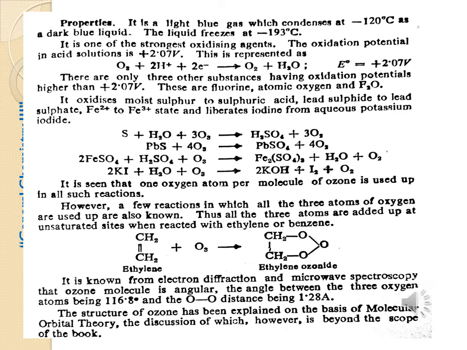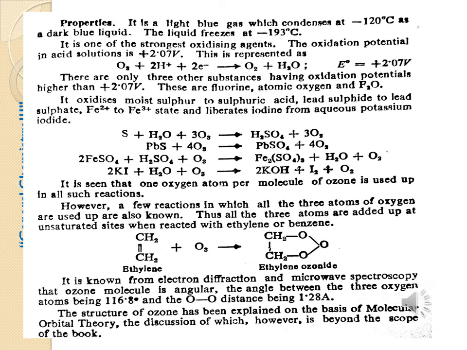So it oxidizes most sulfur to sulfuric acid, lead sulfide to lead sulfate, Fe2+ to the Fe3+ state, and liberates iodine from aqueous potassium iodide. These are the reactions shown below. However, a few reactions in which all 3 atoms of oxygen are used up are also known.